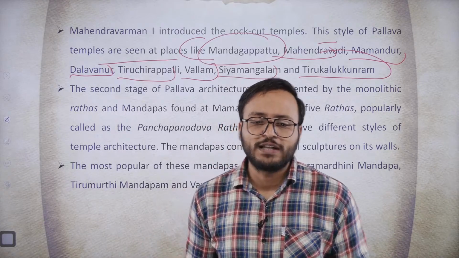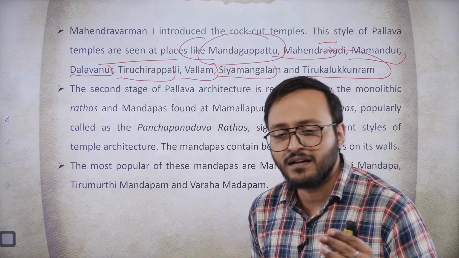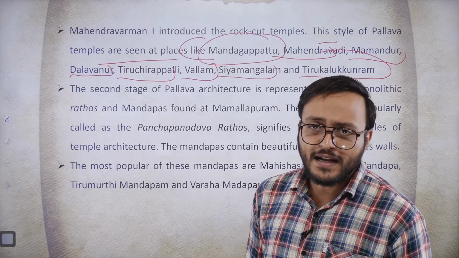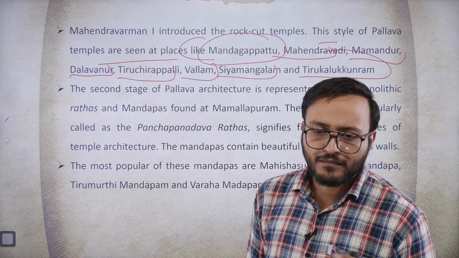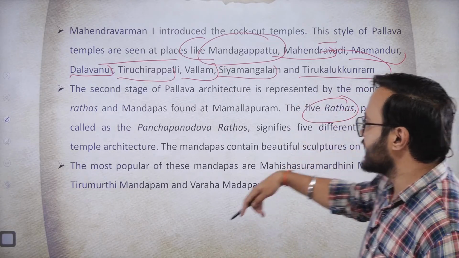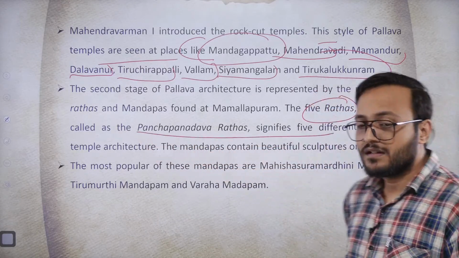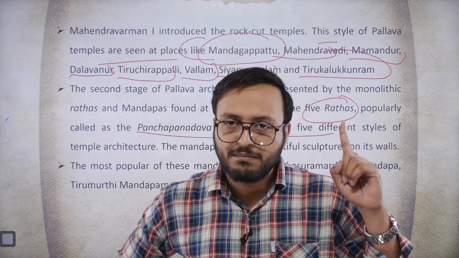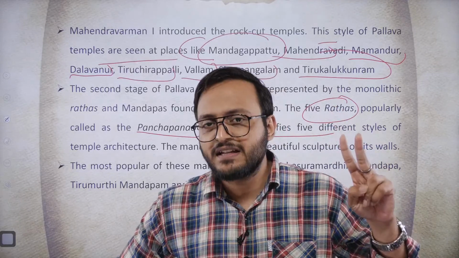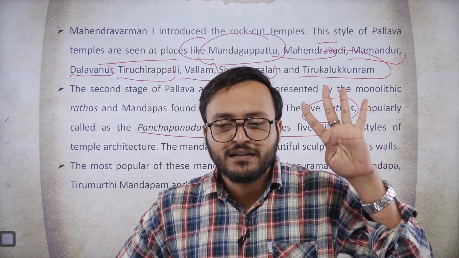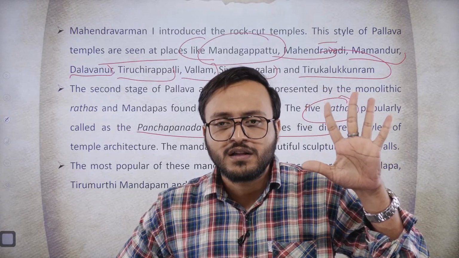Second stage, as I told you, was the stage of the rathas and mandapas constructed by Narasimhavarman at his capital Mamallapuram. So five rathas called the Panch Pandava rathas. Guys, the name is Panch Pandava rathas, and these rathas are Dharmaraj Rath, Bhimsen Rath, Arjuna Rath, Nakul Sahadev Rath, and the fifth one is the Draupadi Rath.